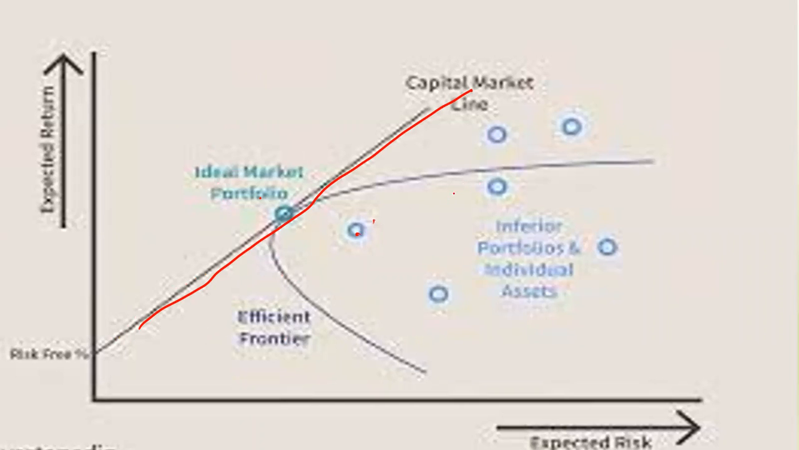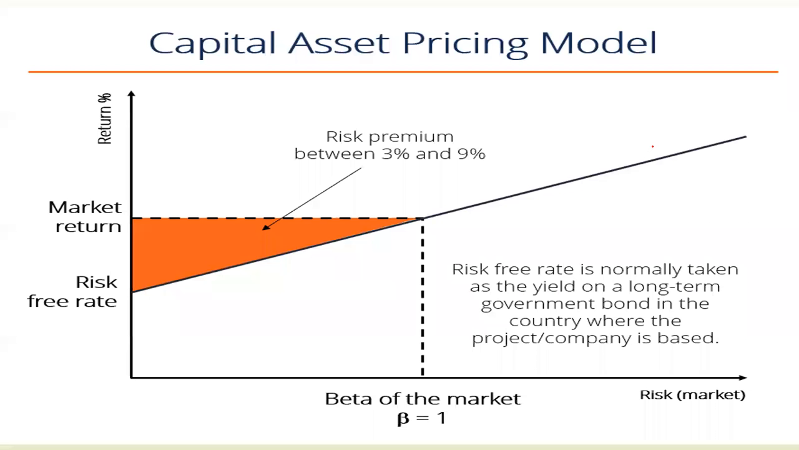And here the dotted line is the systematic risk available, and here the inferior portfolio and individual assets are shown, and this is the security characteristics line. This dotted line, which is drawn through the regression analysis, is the security characteristics line. From here you will get the risk premium. On the vertical axis it shows the market return and the risk-free rate.